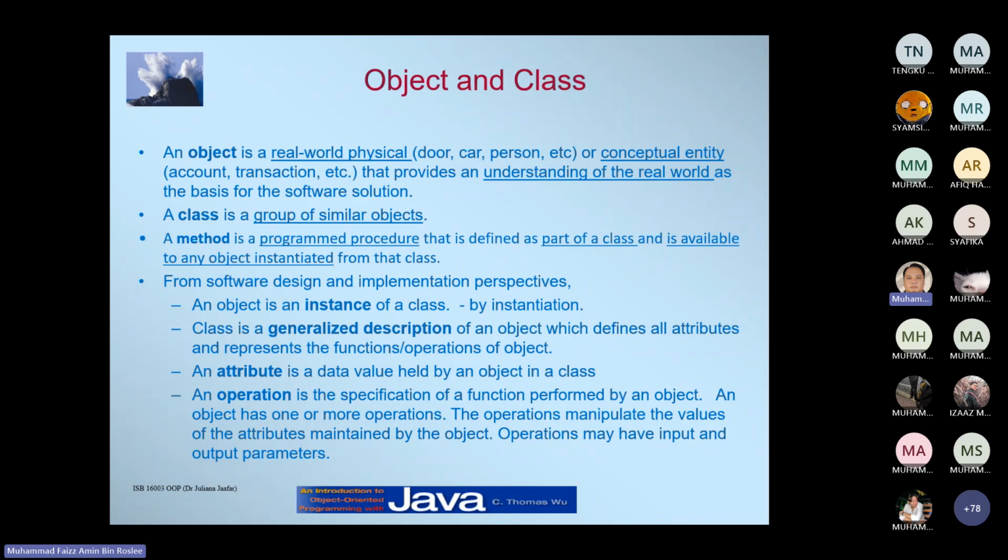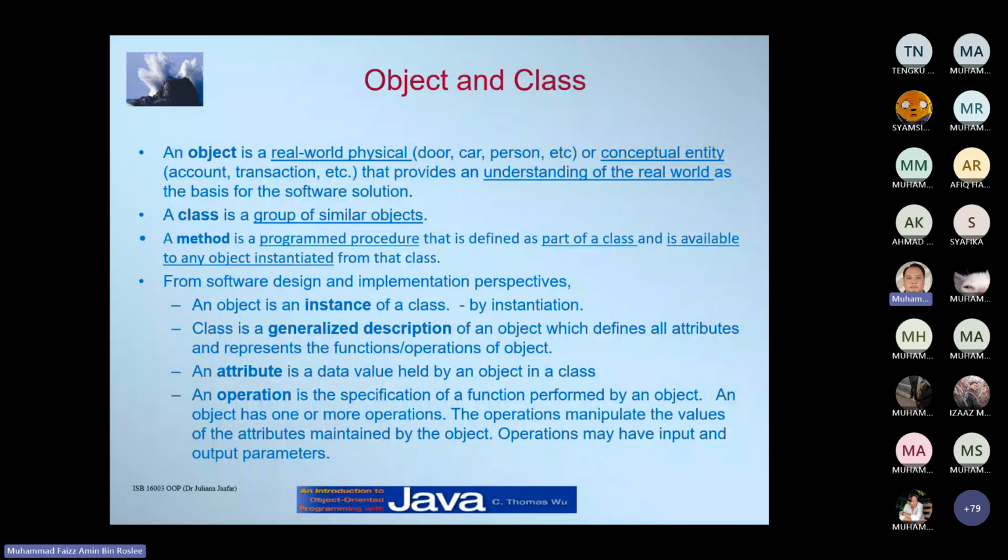Okay, an object is an instance of a class. I mentioned before, an object is basically an instance of a class, by instantiation of that class. Like in your lab 1 exercise, you call a scanner class.